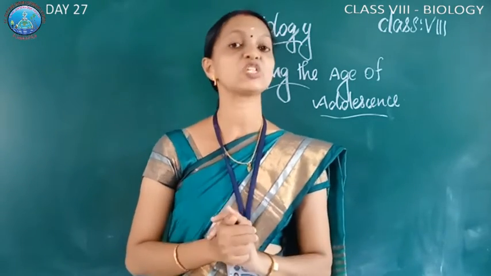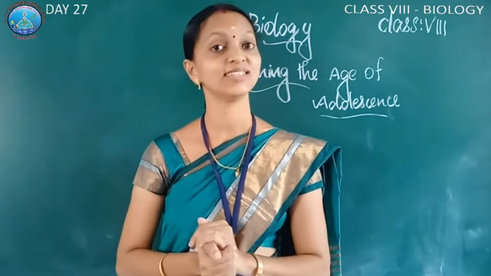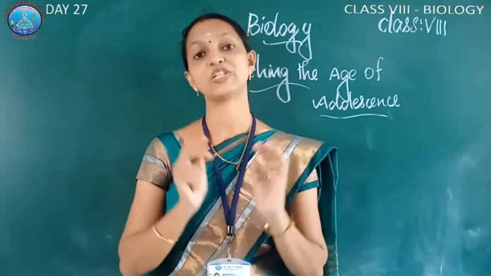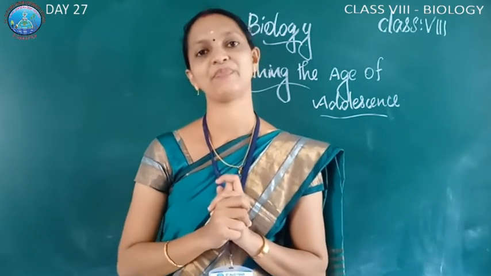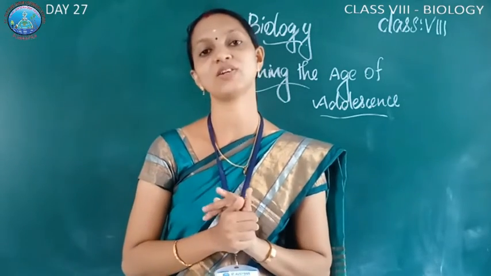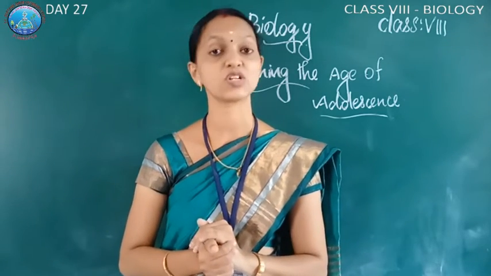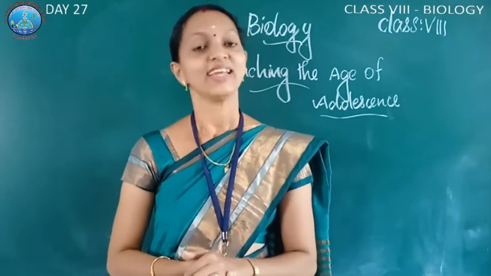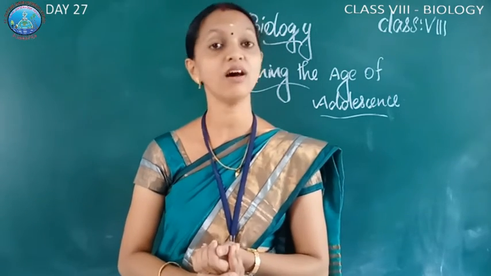The first menstrual flow starts at the puberty stage, and it is called menarche. At 45 to 50 years, the menstrual cycle stops, and that stage is called menopause. So the first menstruation is called menarche, and at the age of 45 to 50 years, when menstrual flow stops, it is called menopause.